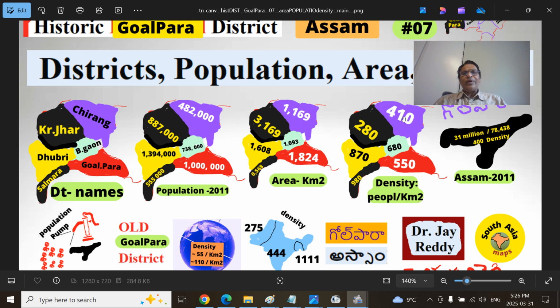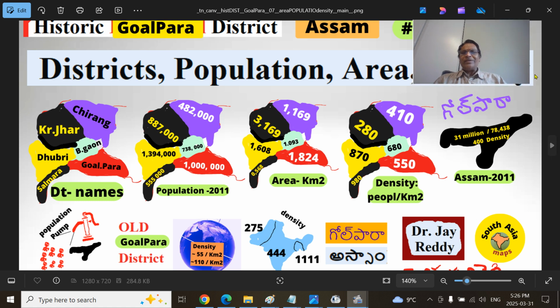Why you have 410 means, we have just rounded this off so that you can get a broader idea. Again, you take here, Goalpara district is 1 million people here, right? Then take away 3 zeros here, 3 zeros here, you get around 1,000 people living per square kilometer in Goalpara. So, hold on. This is 2,000, almost should become, you see 800, right? So 2,000 means 500, so you get 550. So that's how we calculate. It's very simple. That's very easy.